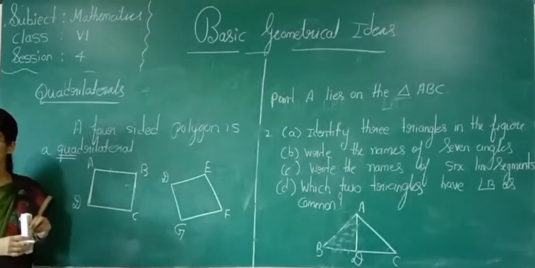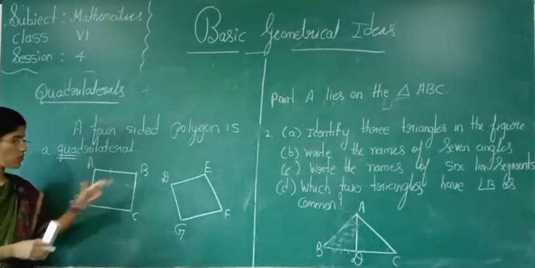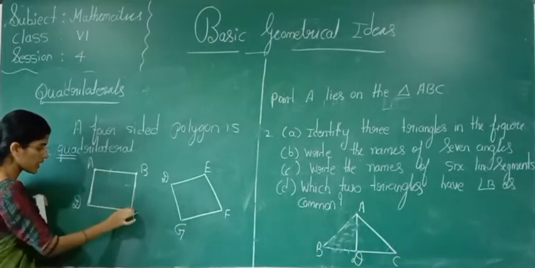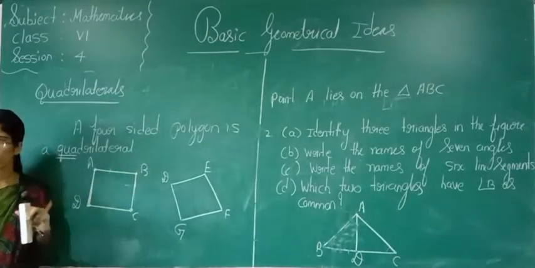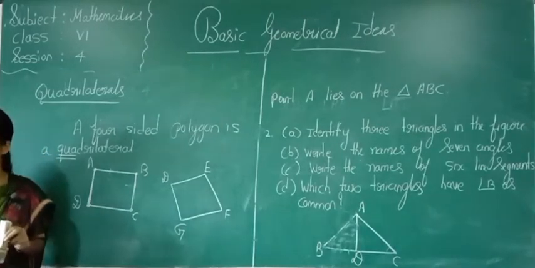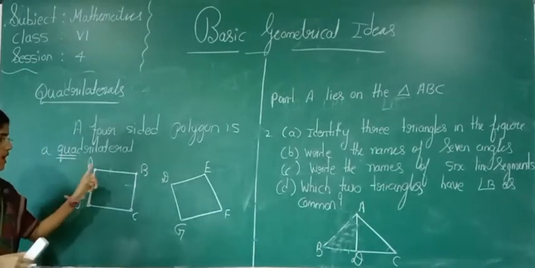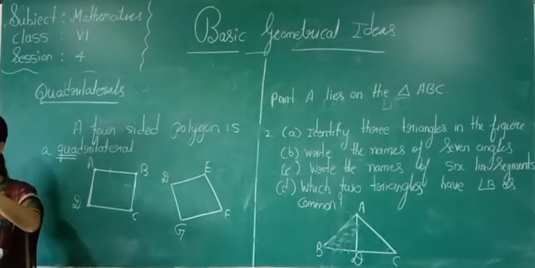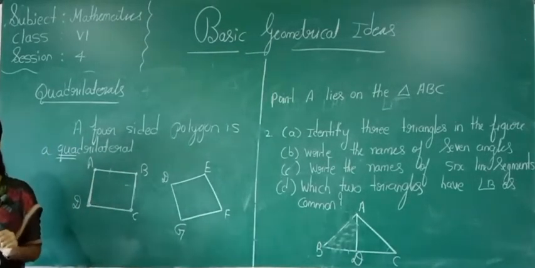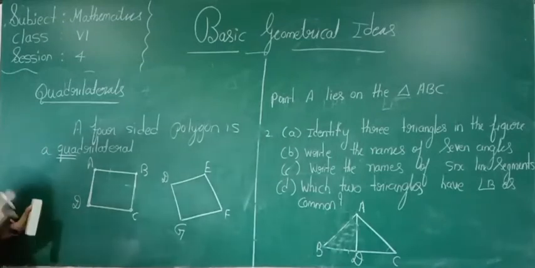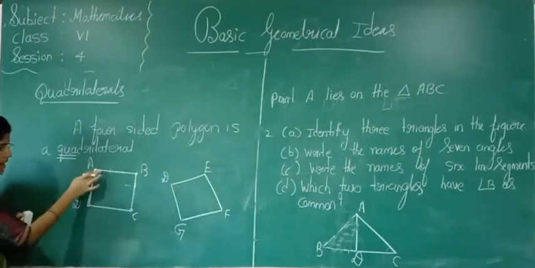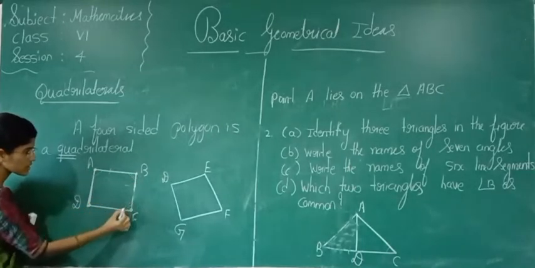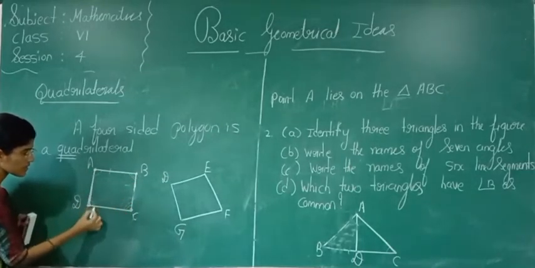How many vertices are there here? 1, 2, 3, 4. 4 corners are there. How many sides does it have? 4 sides. How many angles does it have? 4 angles. This is 1, this is 2, this is 3 and this is 4.